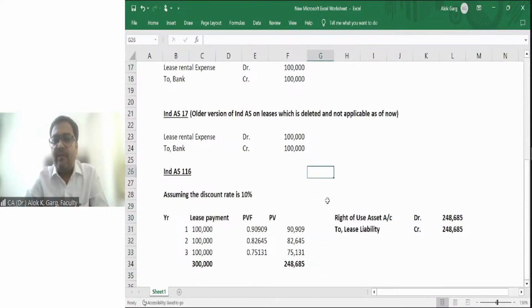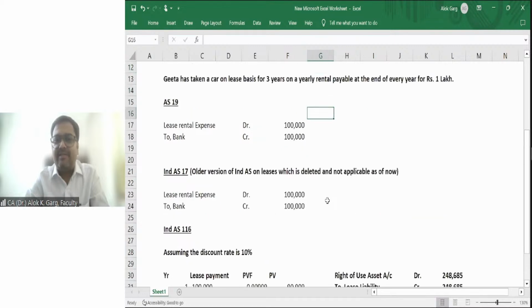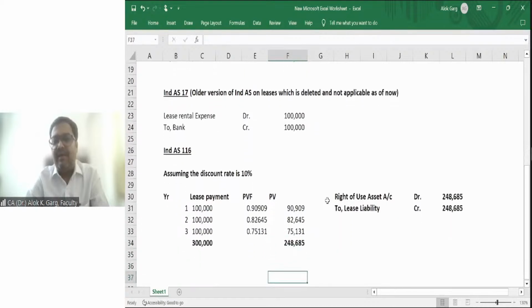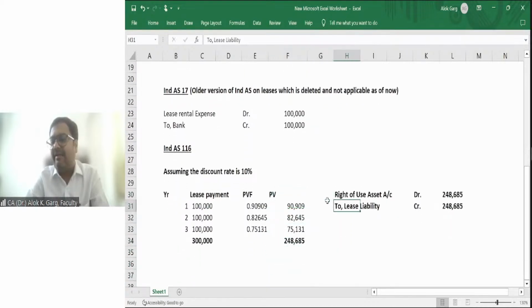Sir, in this particular case, we were debiting our P&L 1 lakh rupees every year. We were debiting our P&L 3 lakh rupees over the period of 3 years. But here we are only recognizing the asset and liability. So how will the debit in the P&L go? First of all, this asset 248685 has to be depreciated over a period of 3 years, so that at the end of the lease, this asset value will become zero.